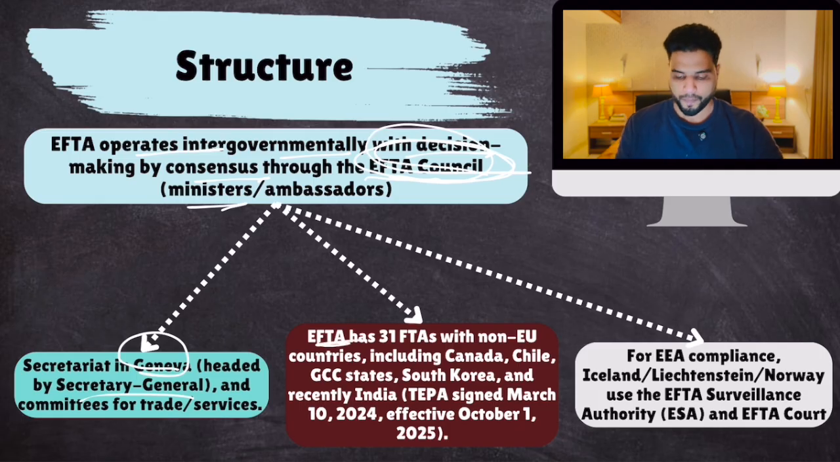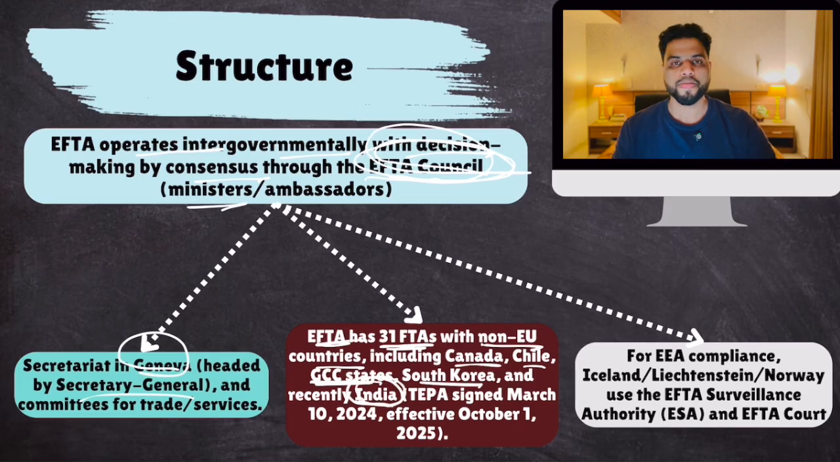EFTA together has 31 free trade agreements with non-EU countries. For example, they have a free trade agreement with Canada, Chile, the Gulf Cooperation Council, South Korea, and now recently India. They signed a free trade agreement with India. For EEA compliance, Iceland, Liechtenstein and Norway use EFTA. This is not important. So this is all you need to know as far as EFTA is concerned.